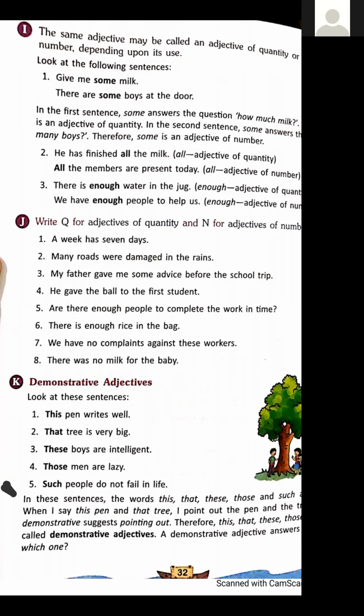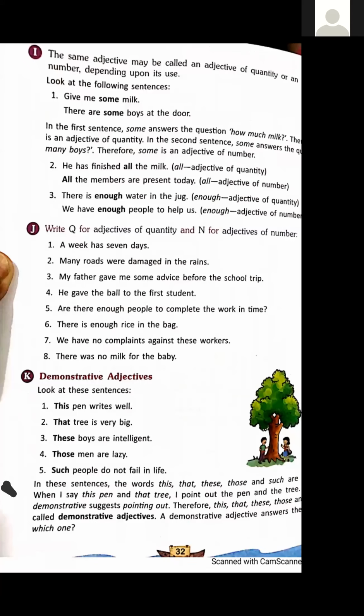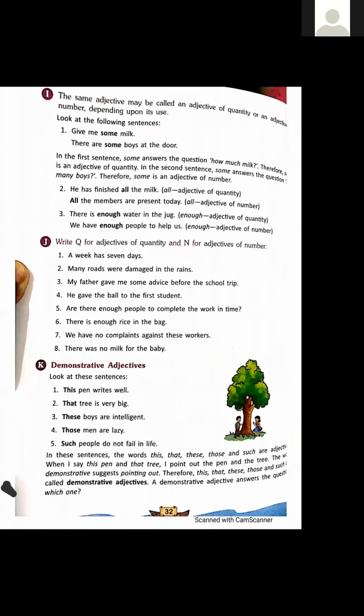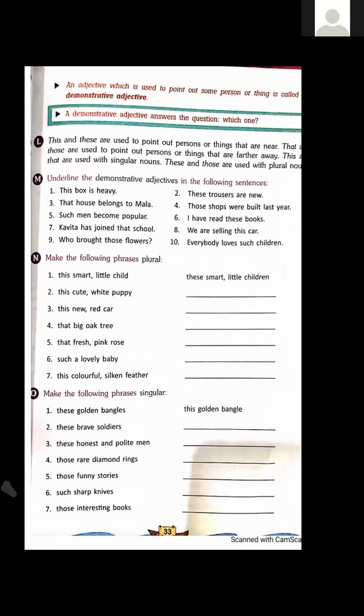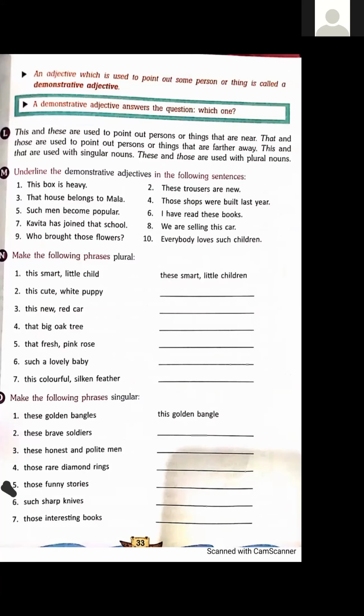These all words we are using to point out something or some person. Like in the first sentence, we are pointing out a pen. In second sentence, tree. In third sentence, boys, and so on. Okay. Dear students, this and these are used to point out the persons or things that are near to us. Again, I am repeating. This and these.